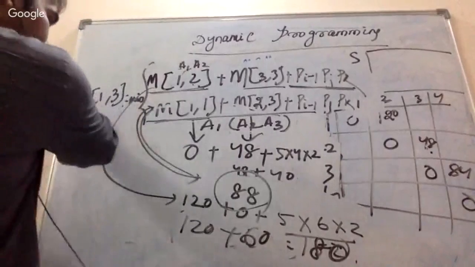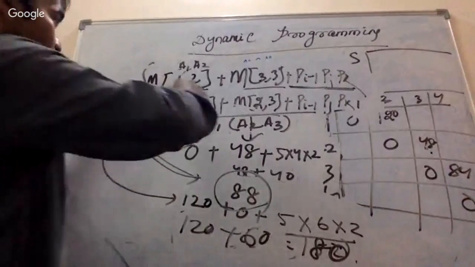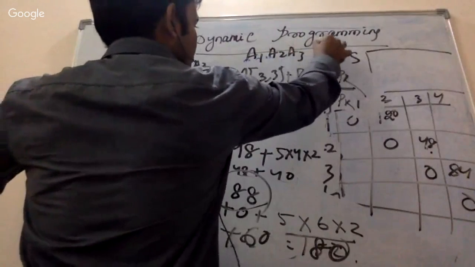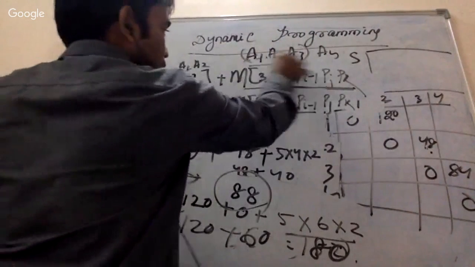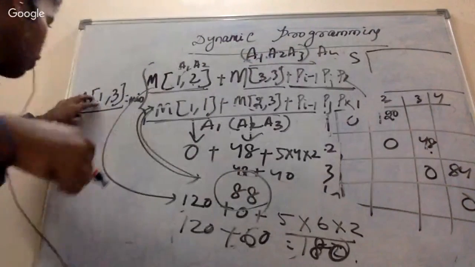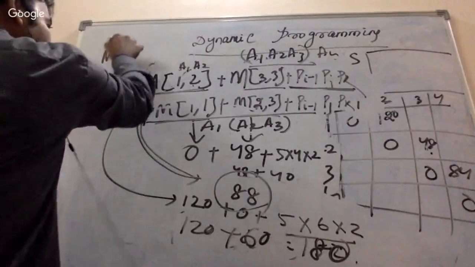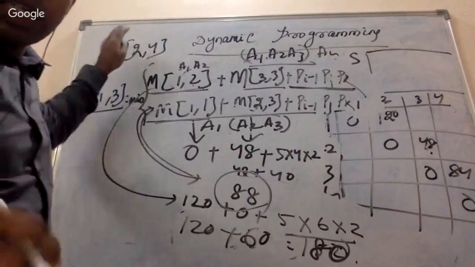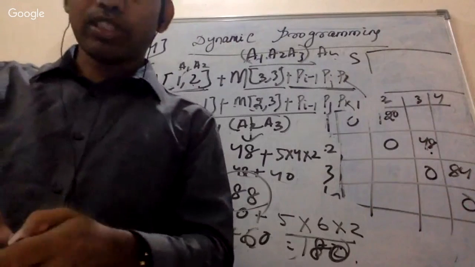M13 we have tried, right? 1 3 means A1, A2, A3. But we had another choice. These three we had taken, but I could have taken 1, 2, 3, 4. So this was one solution, M13. Try to calculate M24.